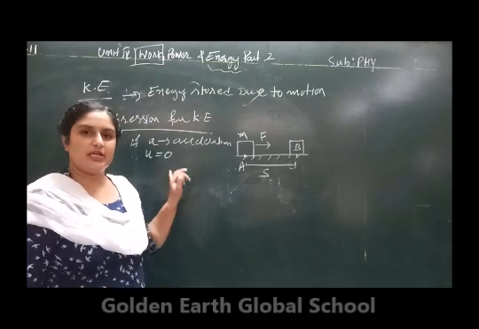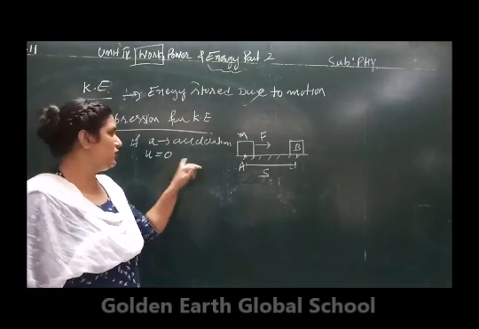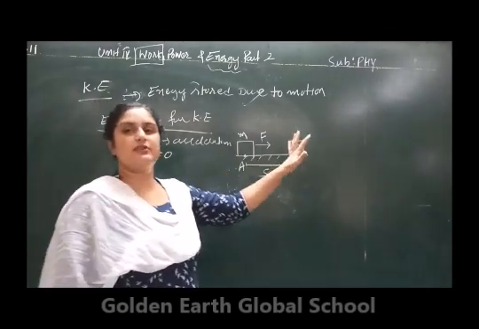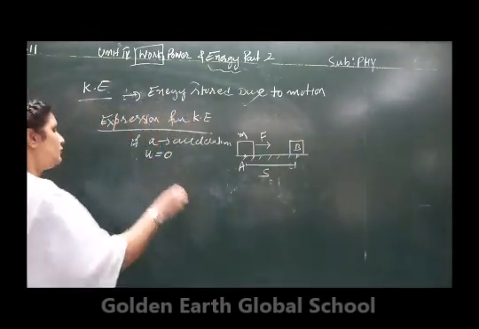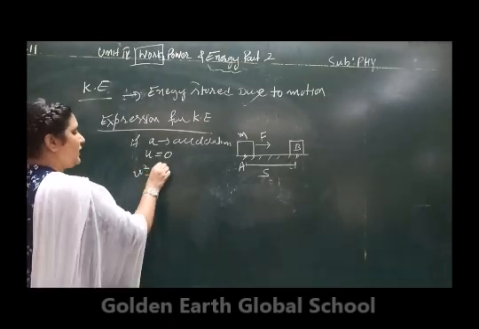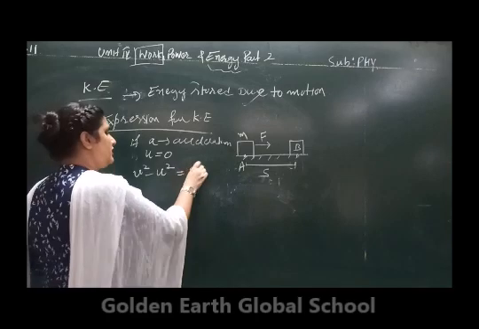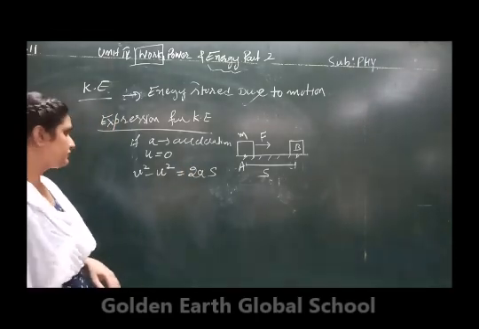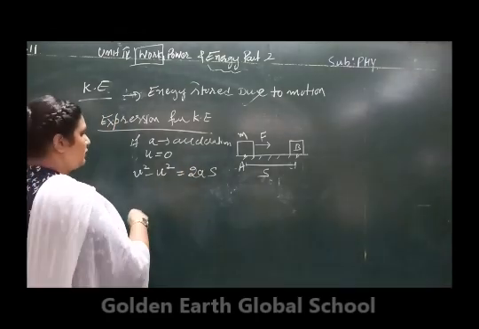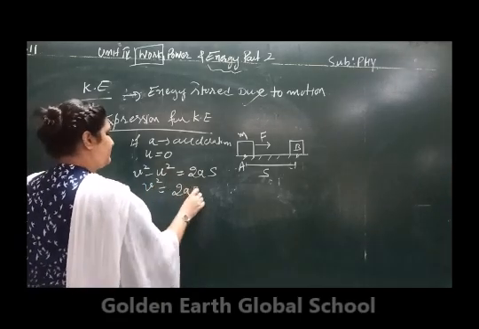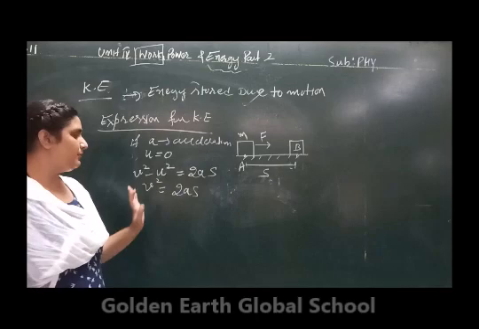We have applied some force, and it has covered some displacement. Now I am going to calculate the final velocity by using the equation of motion, v square minus u square is equal to 2as. From here, v square is equal to 2as, because u is 0, so u square will be 0.